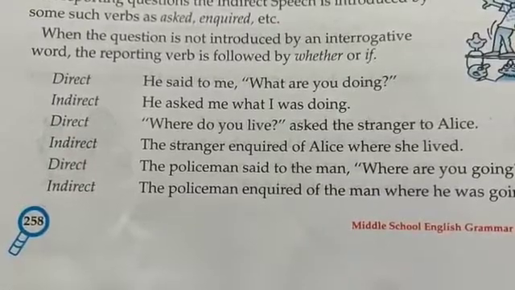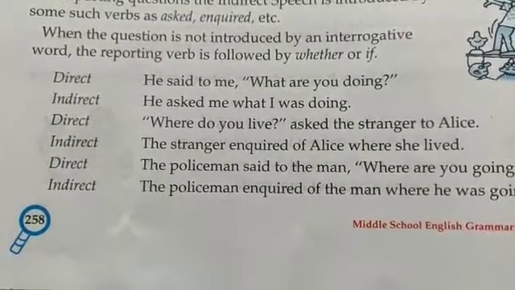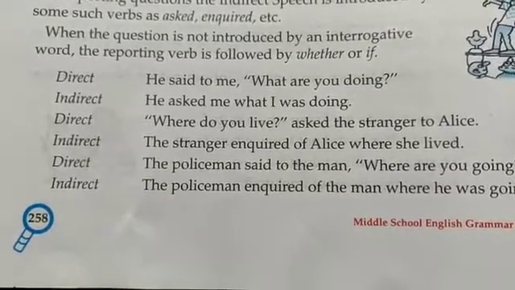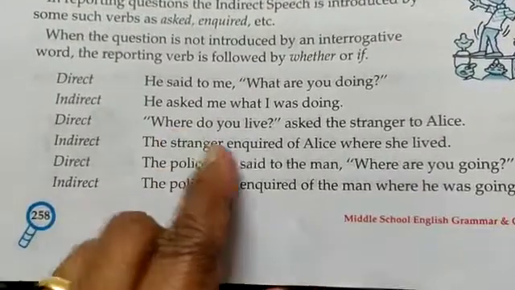Now the next sentence, direct speech: inverted commas begin, Where do you live? Question mark, inverted commas closed, asked the stranger to Alice. Note, there is no comma over here because we have put the question in the beginning of the sentence.